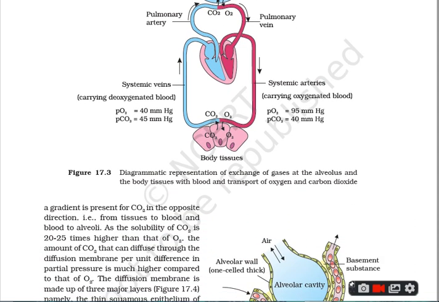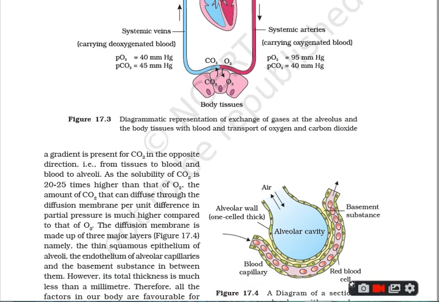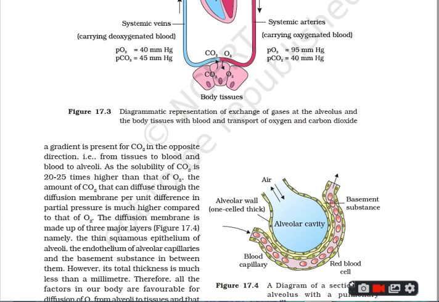Now here you see the diagram of the section of an alveolus with the pulmonary capillaries. Now there is a concentration gradient for O2 from alveoli to blood and from blood to the tissues. Once again, listen properly: there is a concentration gradient for O2 from alveoli to blood.